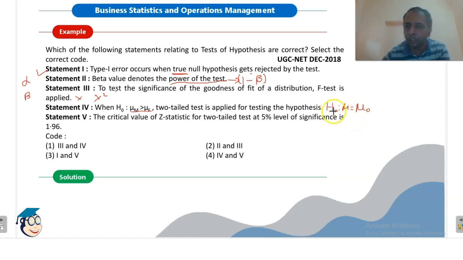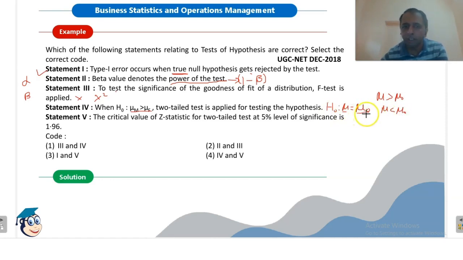If the null hypothesis is such that there is no significant difference between the population mean and the sample mean, this means that the population mean may be either greater than the sample mean or less than the sample mean.